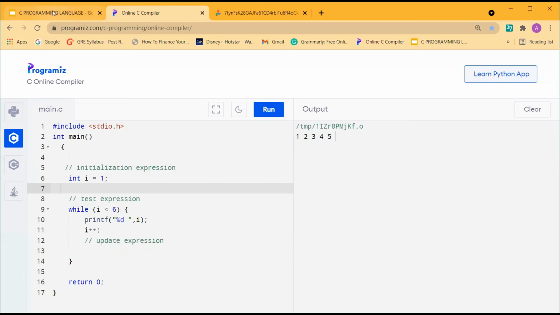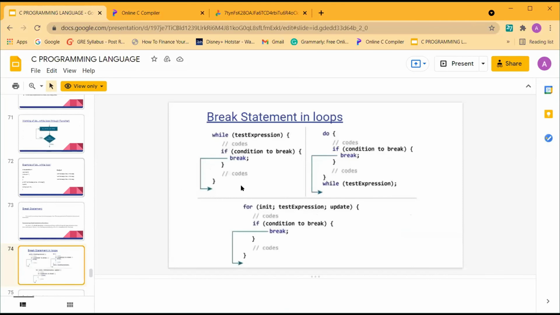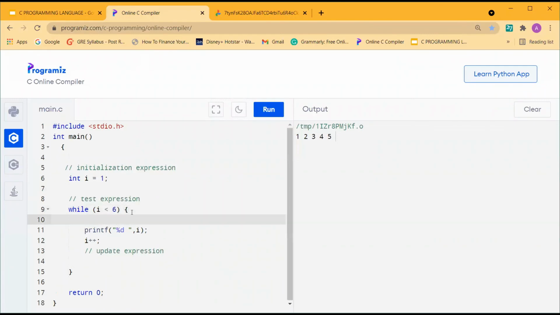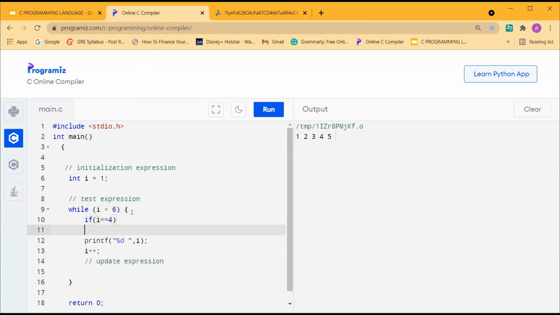For mentioning the break statement in iterations, I have to use an if condition, and then the break will happen. It can be used with while, do while, and for, all the three. Okay, so I'll just give an example here. If i equal to 4, break. So what will happen here? I have mentioned if i is equal to 4, break. So what will be the output here?